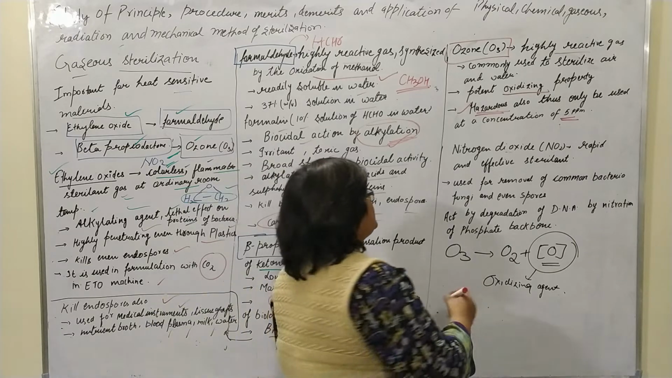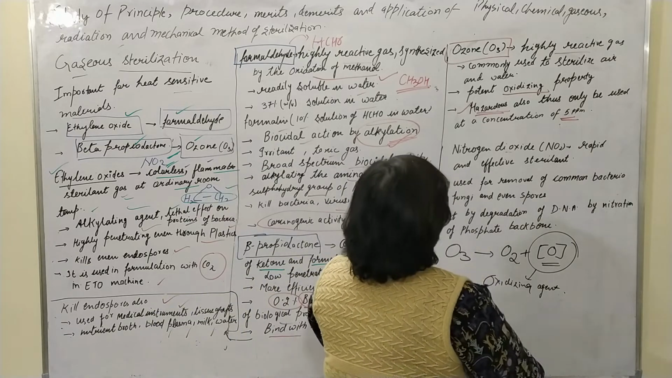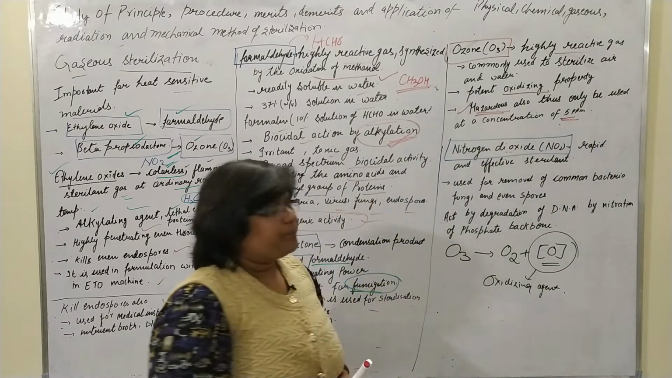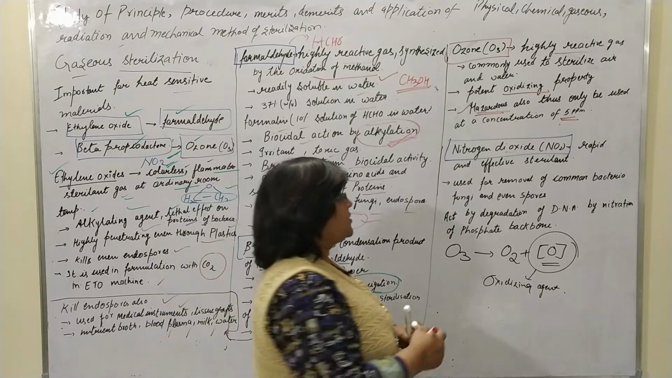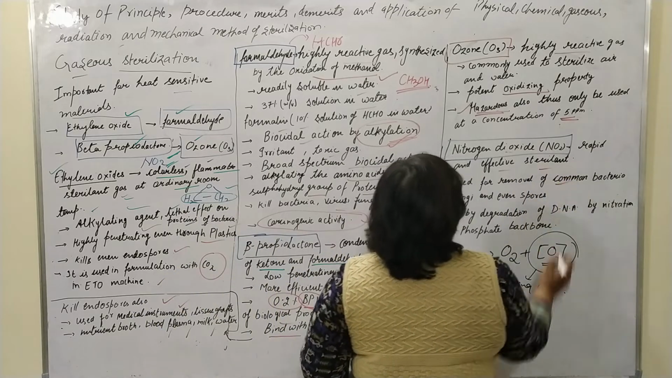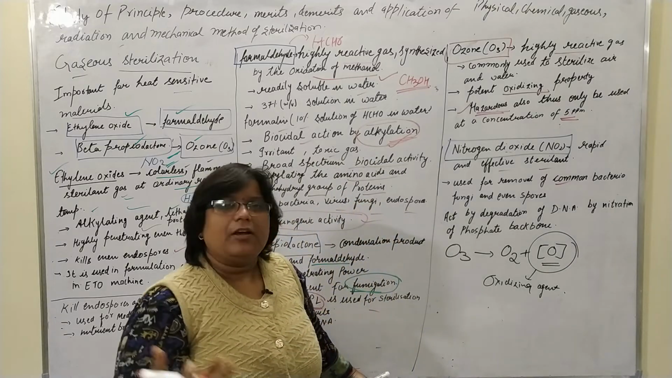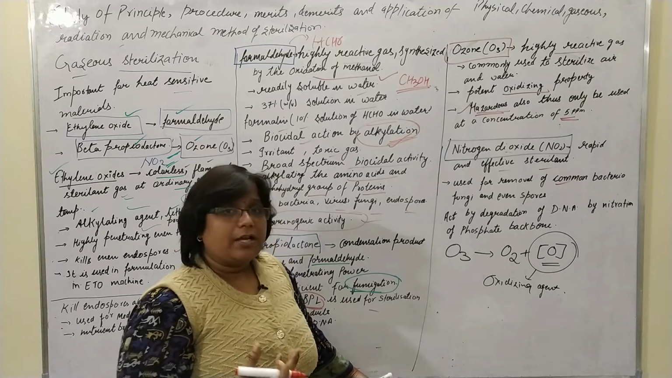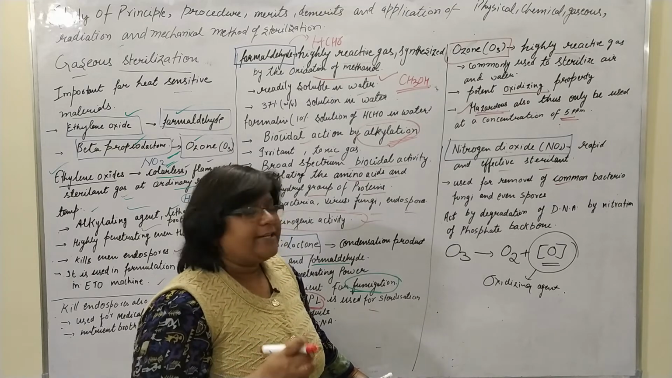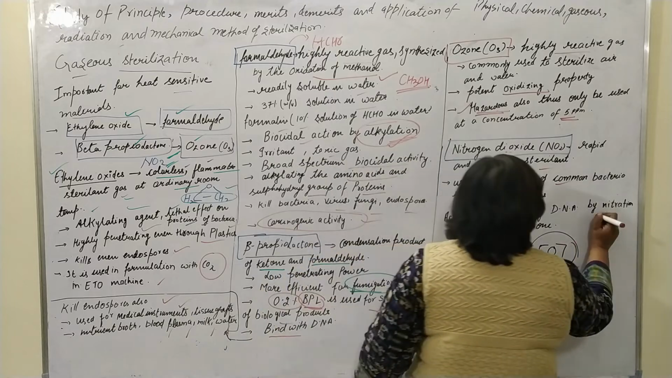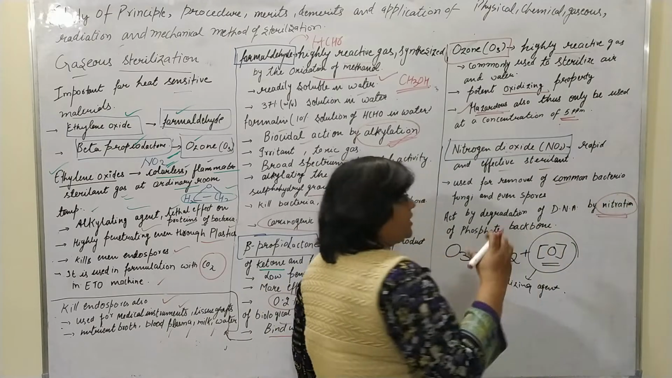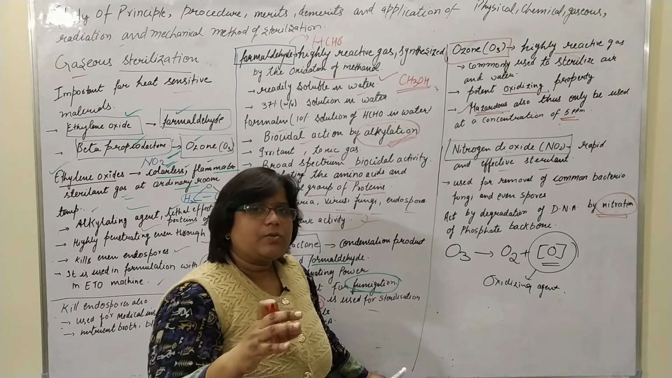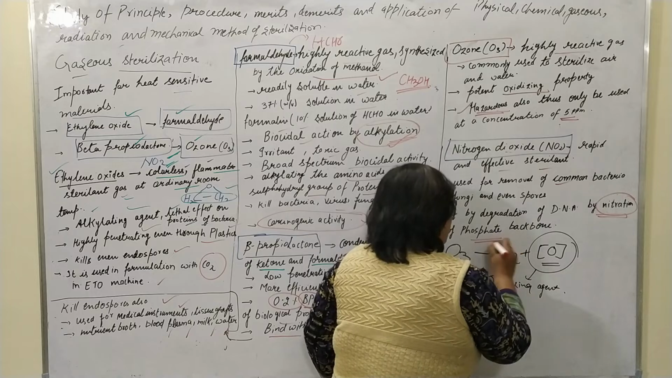The fifth one is nitrogen dioxide, NO2. It's a rapid and effective sterilant, used for the removal of common bacteria, viruses, and even spores. It will kill the spores also. It acts by degradation through the nitration process, meaning it will add a nitrate group into the DNA, and it will degenerate the phosphate backbone.